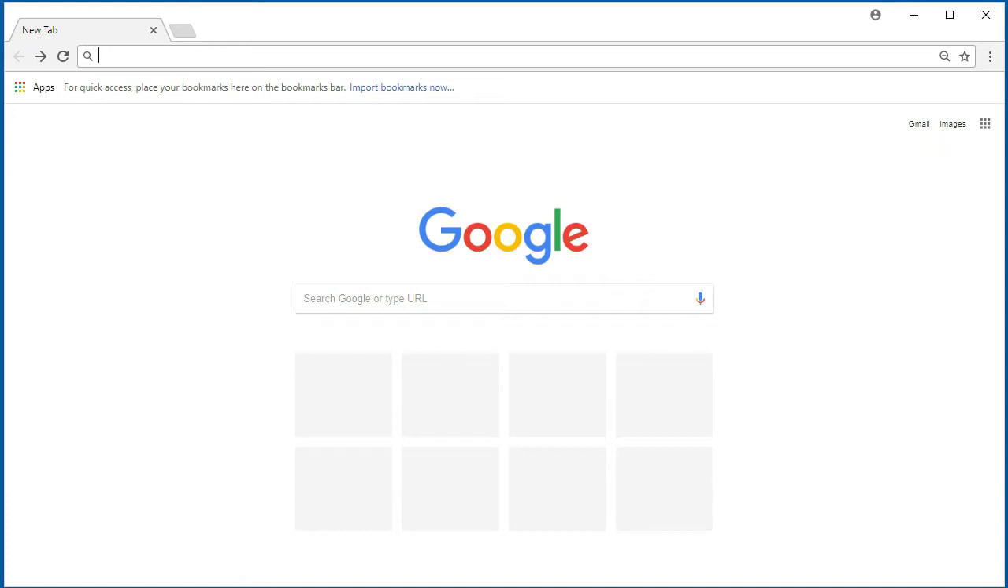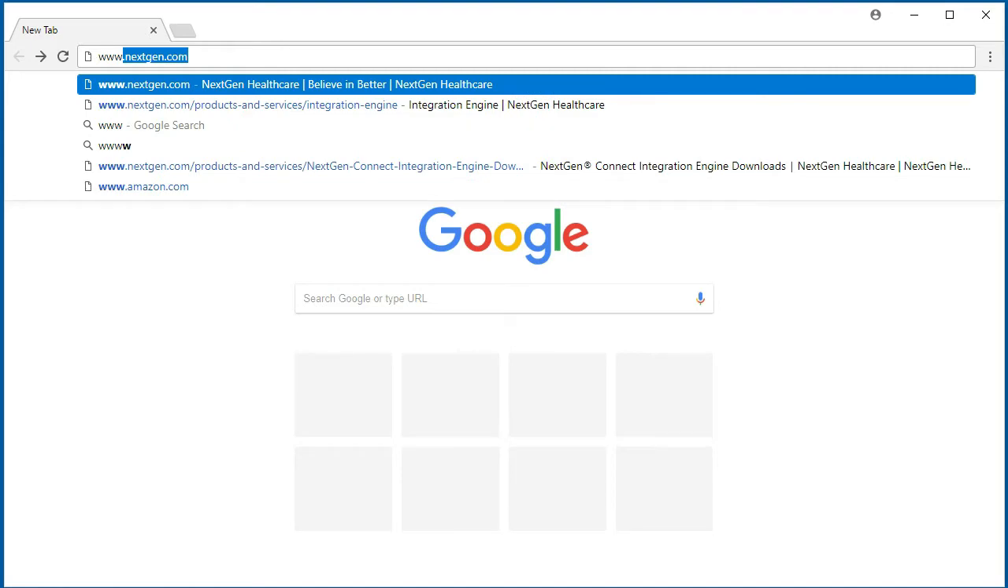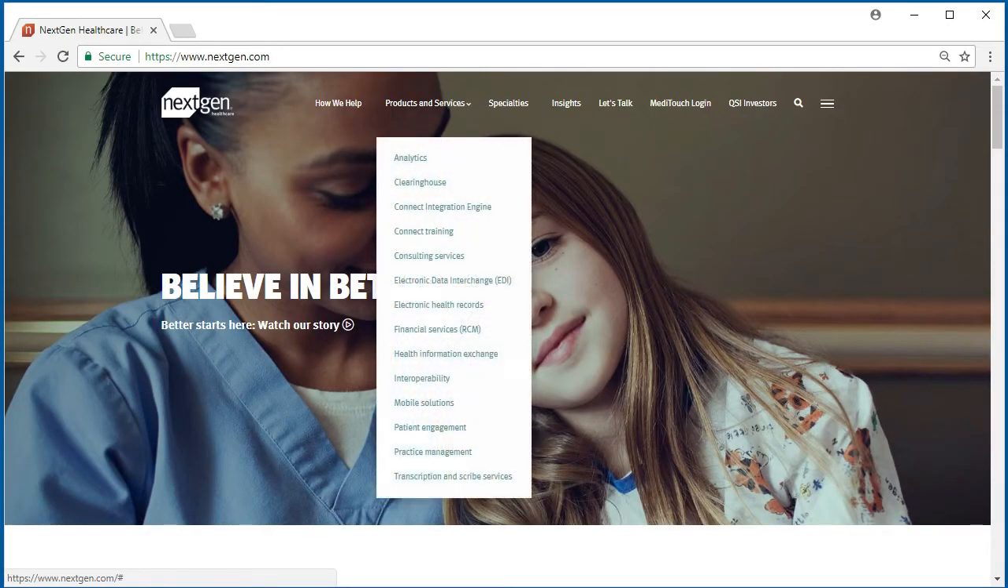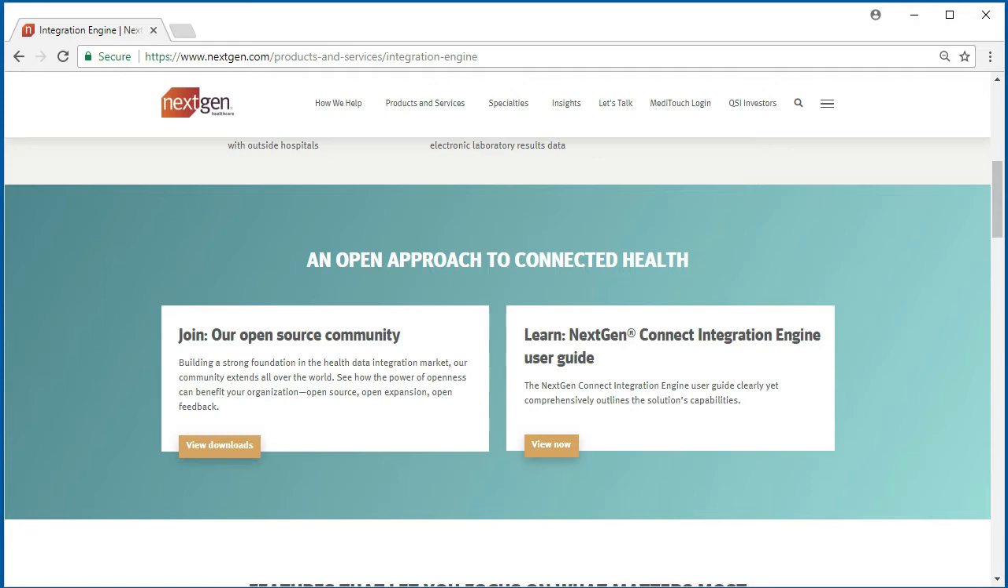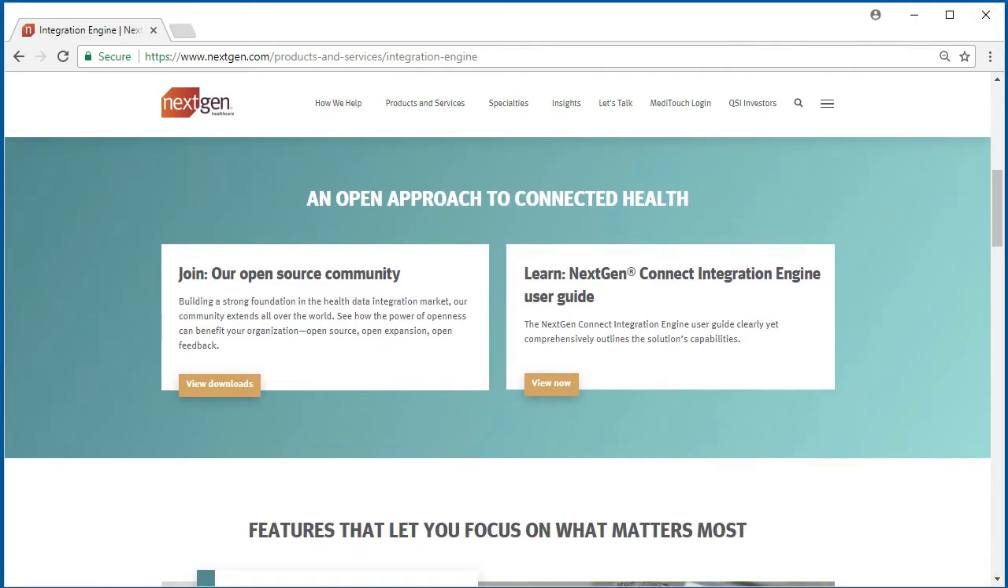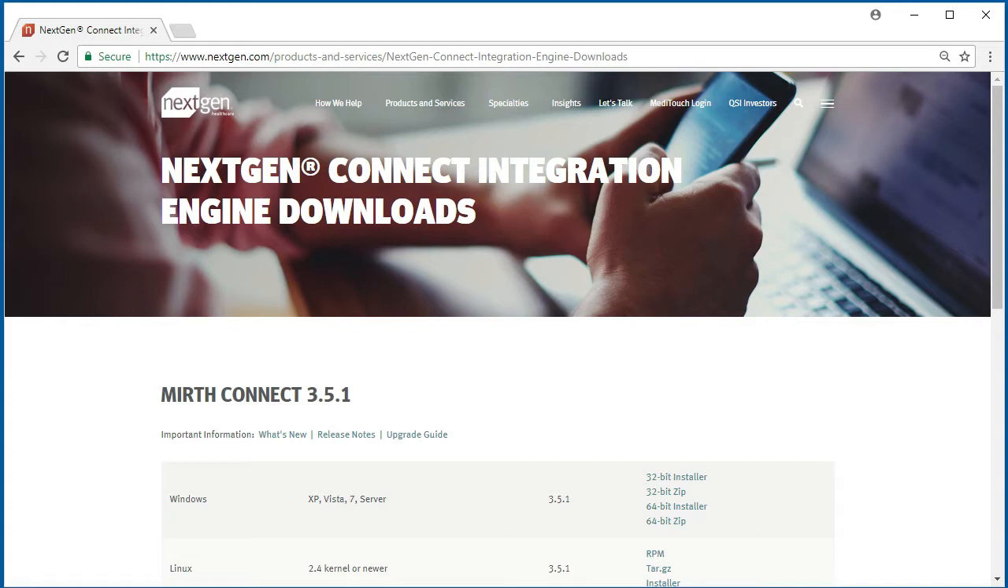Now that we have completed the installation of the Java software components, we can now install the NextGen Connect engine. Open your internet browser and navigate to www.nextgen.com and select the Connect Integration Engine from the Products and Services menu. Scroll down to the Join Open Source Community box and click View Downloads, which opens the Downloads page. Then, select the version of the engine installer, which matches the Java Runtime environment presently installed on your computer, which in our case, we select the Windows 64-bit installer.